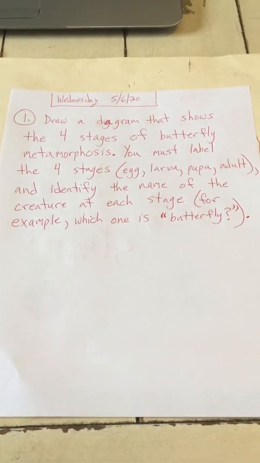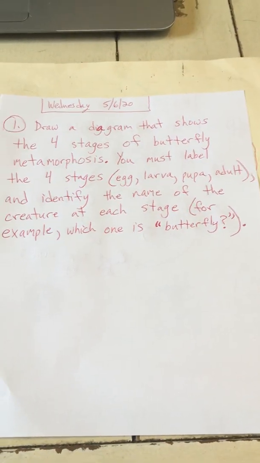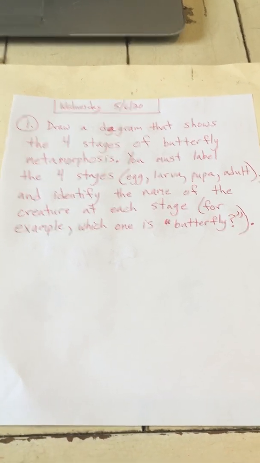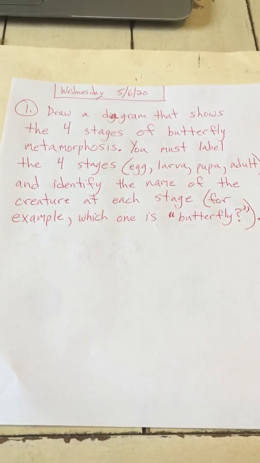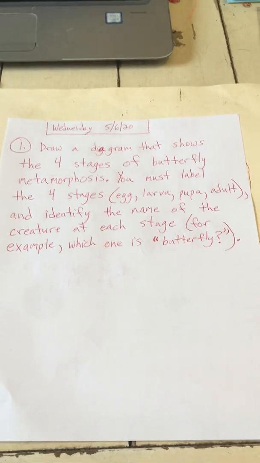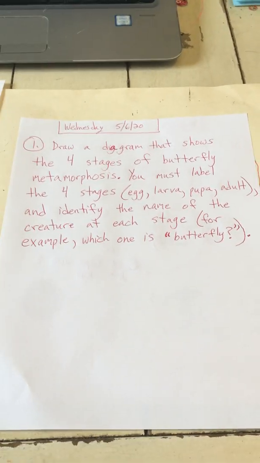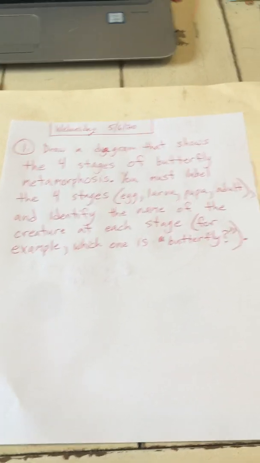Which one is butterfly? Is that the egg, the larva, the pupa, or the adult? And I want you to give the name of the creature when it's a larva. What's the name of the creature when it's a pupa? And what's the name of the creature when it is an adult?